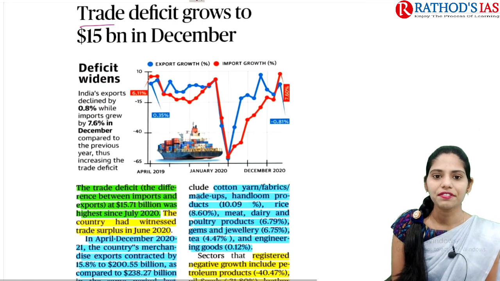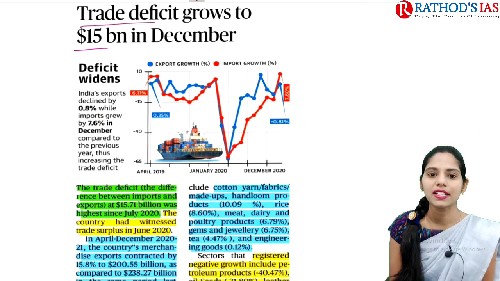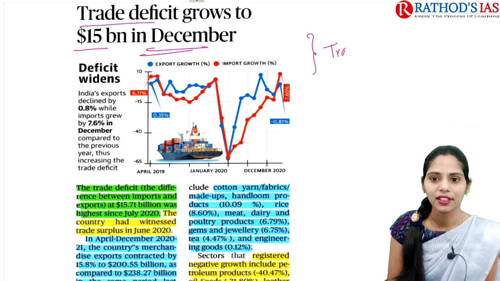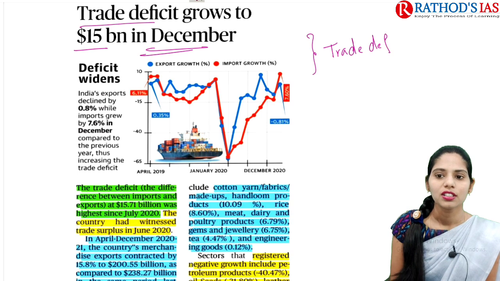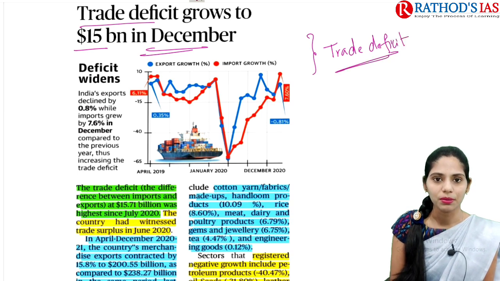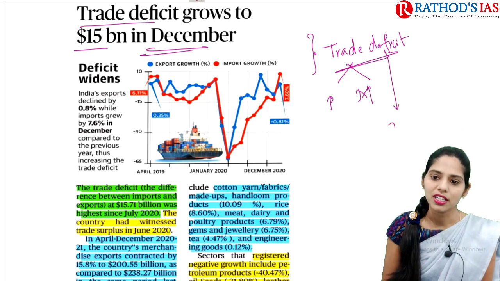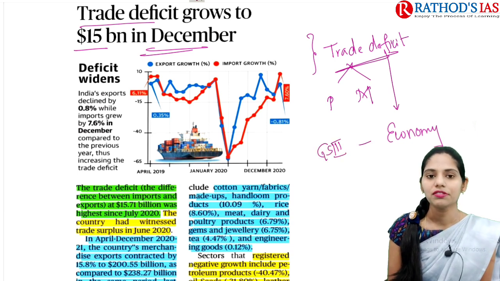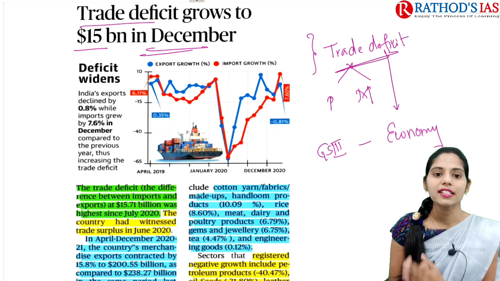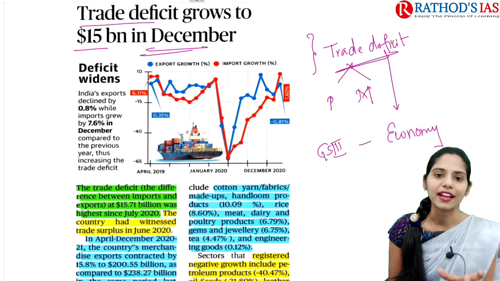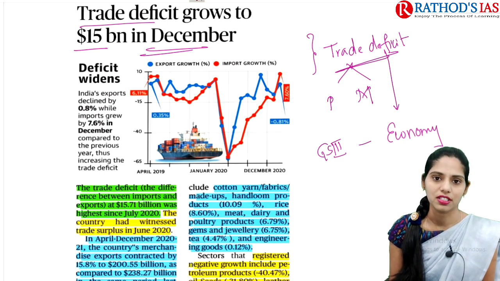Title says trade deficit grows to $15 billion in December. So this article mainly focuses on one important topic, that is trade deficit. This trade deficit is very important regarding both the prelims and the mains, which comes under economy, under GS paper 3. So let us have a detailed discussion. First we are going to see the context and some details regarding the trade deficit, and we are also going to see what are the facts and significance regarding this trade deficit.